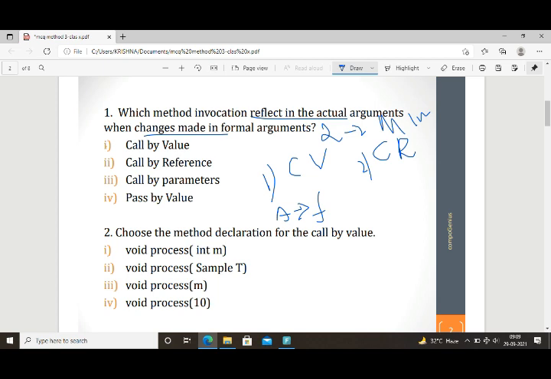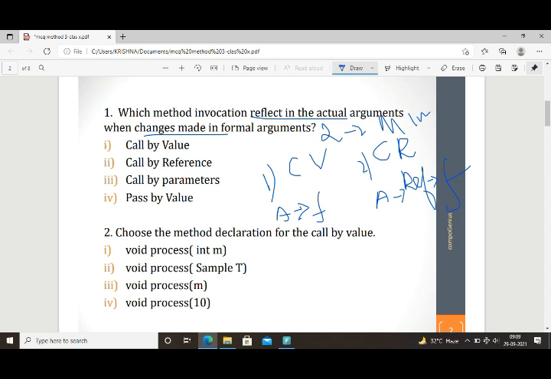In the case of call by reference, the actual arguments are passed by reference, that are copied to the formal arguments, and works with them as needed.